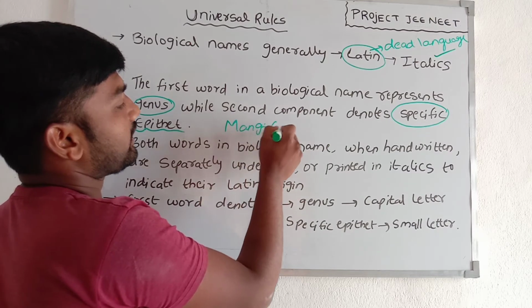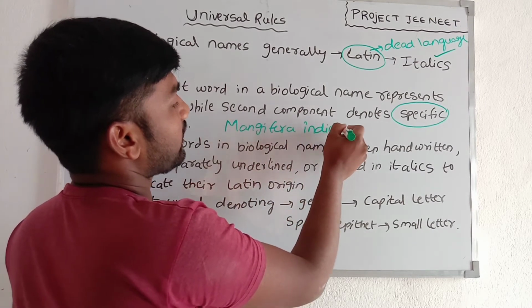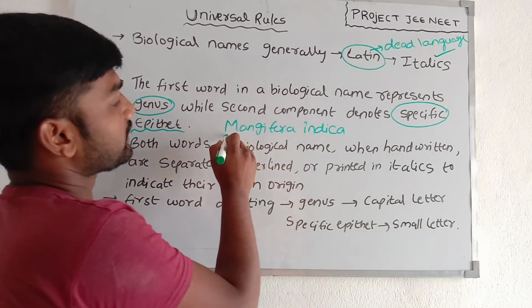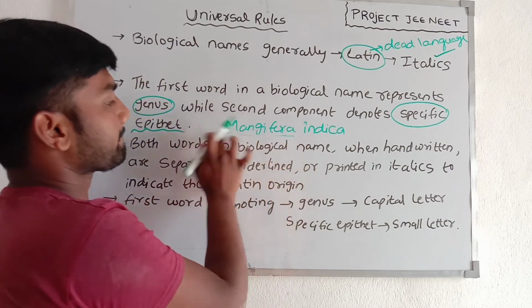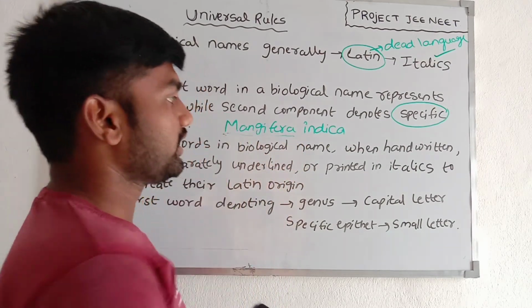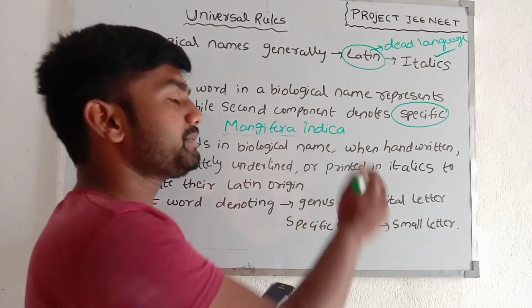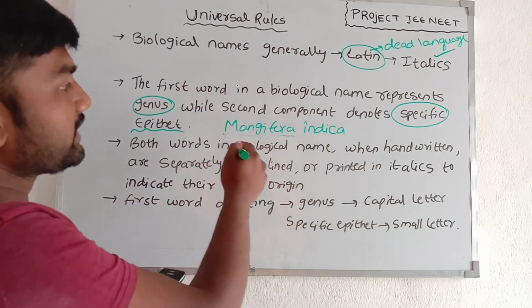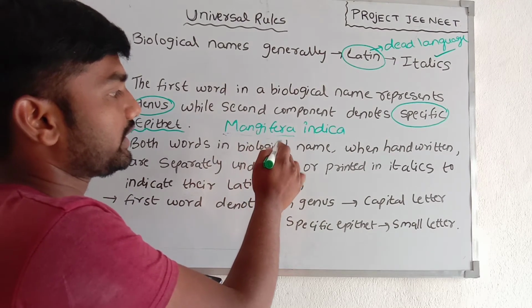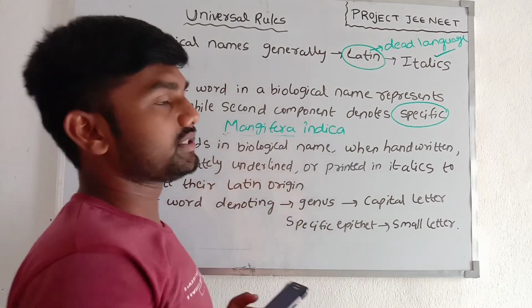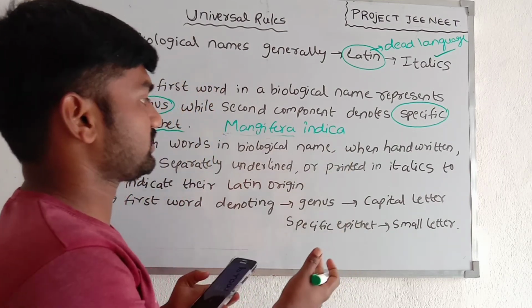In Mangifera indica, the first word is the genus, and the second word is the specific epithet or species.